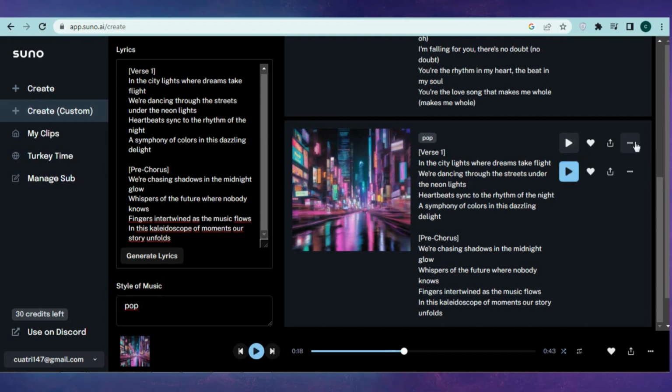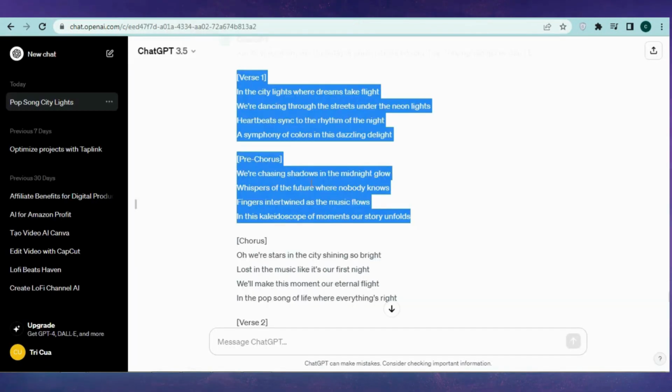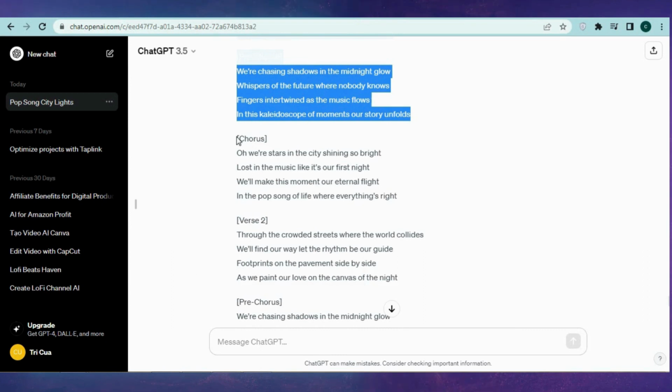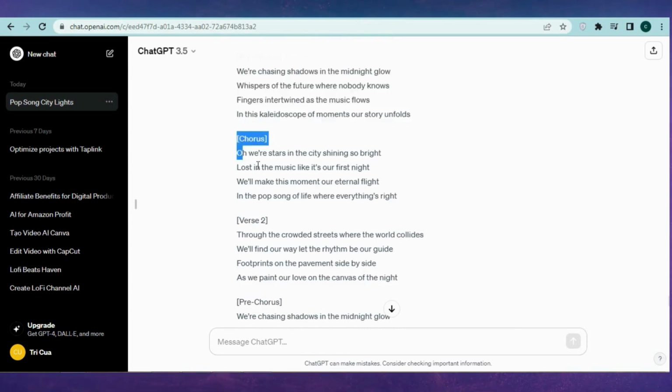I think the first one is better, so I'll continue with this clip. Copy the lyrics and paste them into Suno AI. Repeat this process until the end of the song.